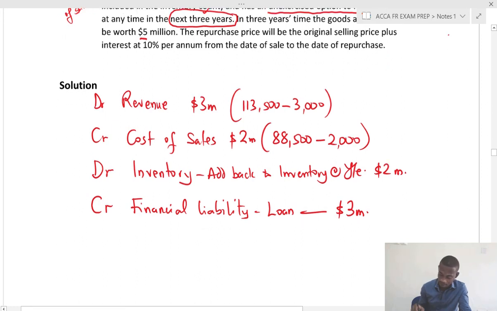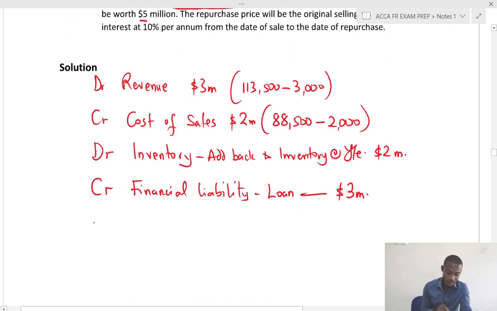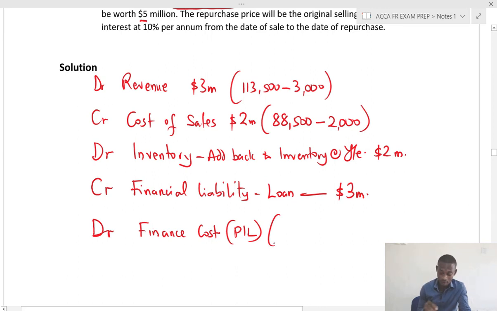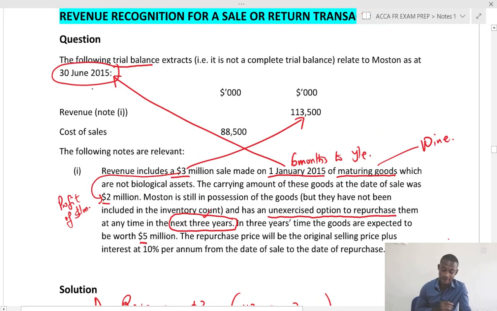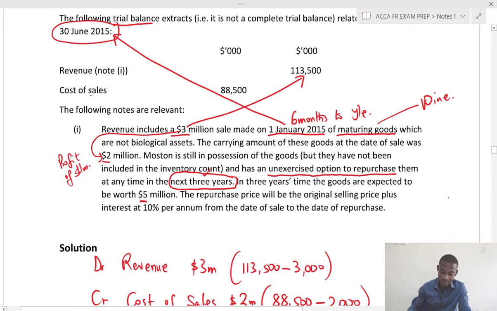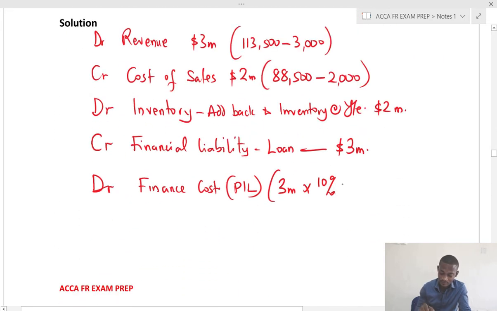So now it means in the current year they will have to debit P&L with finance cost, which will be the interest on the 3 million. So it is 3 million times 10%, and 10% per annum. Remember, the transaction was on 1st of January 2015 to 30th June 2015, and it means that you're going to take only 6 months of the interest to P&L.